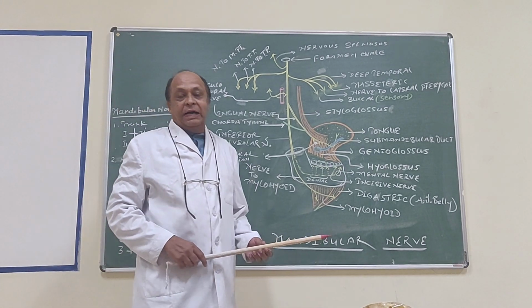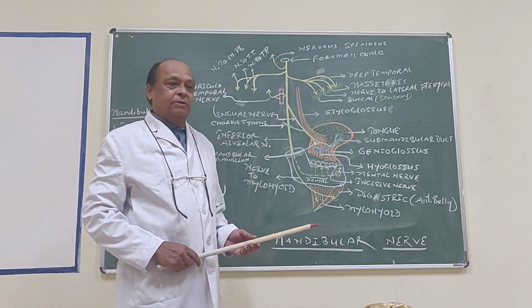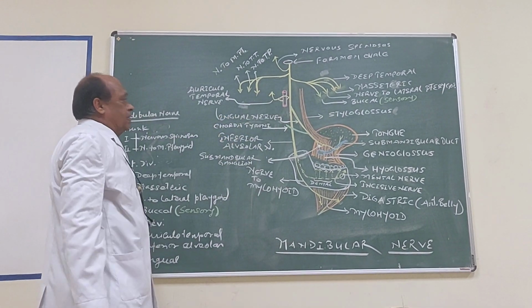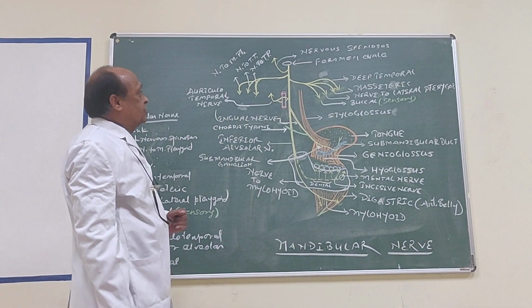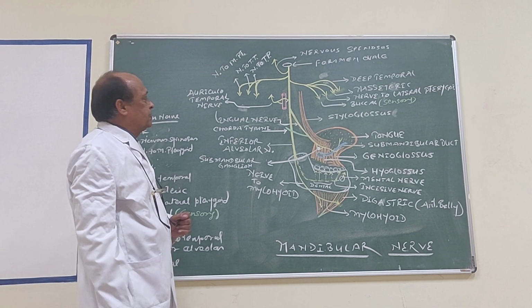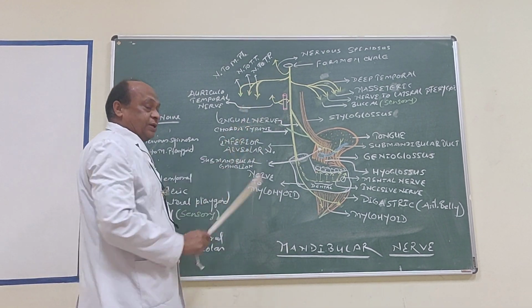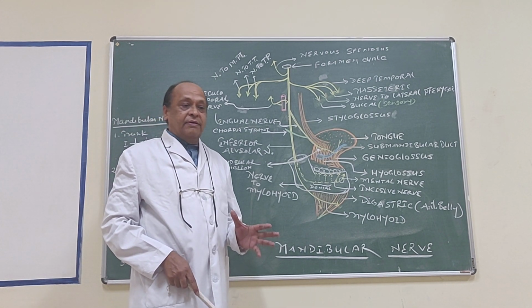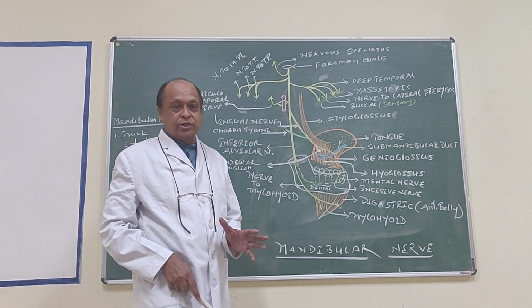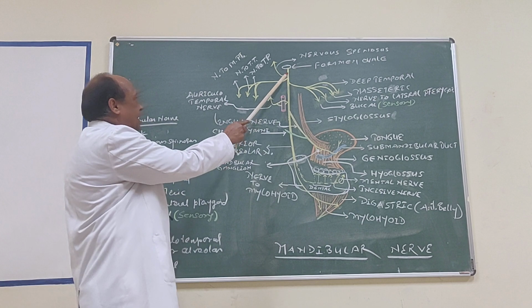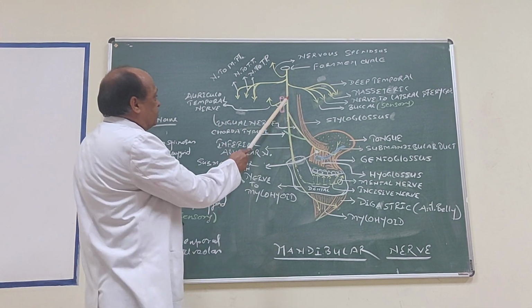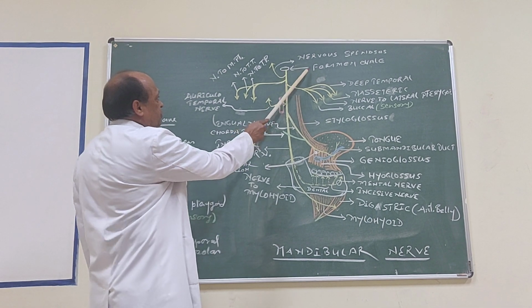Today, I am going to tell you about the mandibular nerve. Now, mandibular nerve is the larger division of trigeminal nerve, and it is a mixed nerve. Mixed nerve means this nerve having sensory fibers as well as the motor fibers. The mandibular nerve enters into infratemporal fossa by passing through foramen ovale.